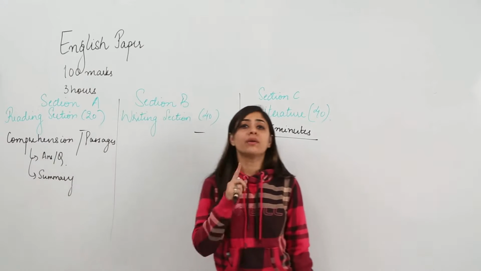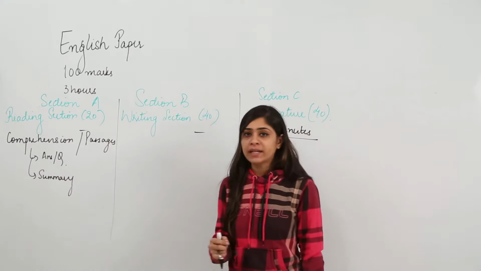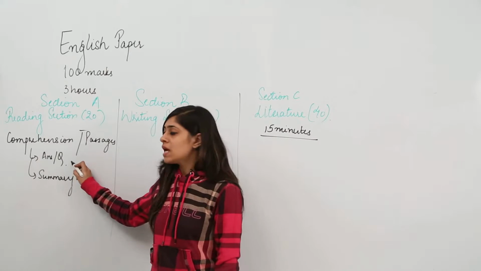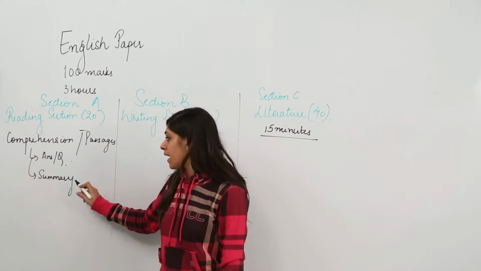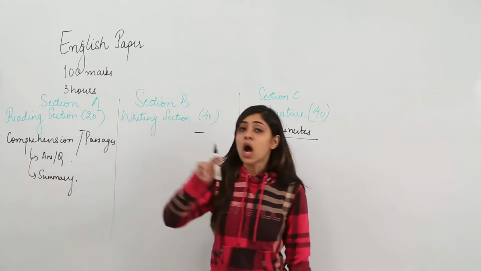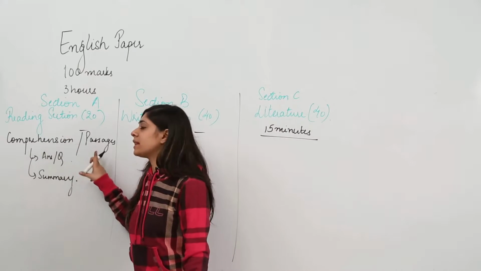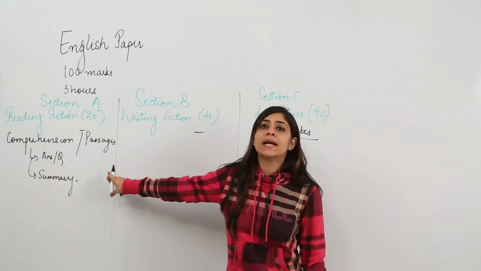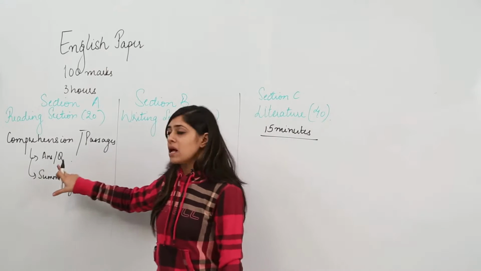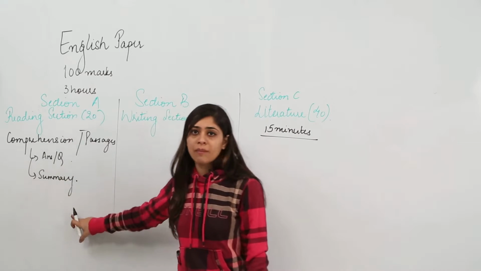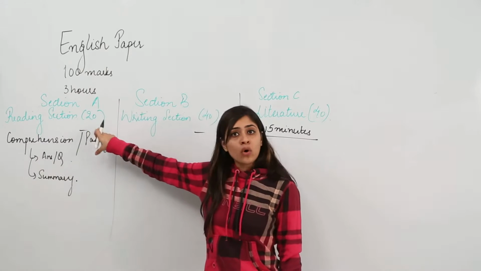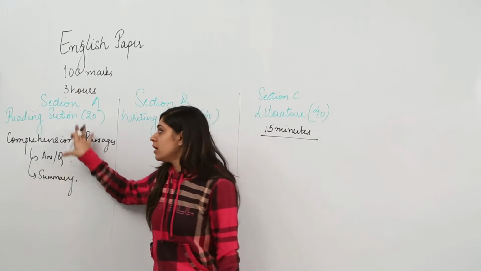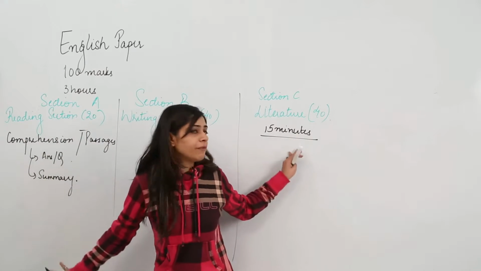I am time and again repeating, our main objective is to answer these questions and make this summary in the least possible words, right? Our main motive is not to read the entire comprehension and the passage. We are not here to understand the passage given to us. We are here to answer the questions and write down a summary. These two will only attain us these 20 marks. So, do not read the whole comprehension in these 15 minutes.